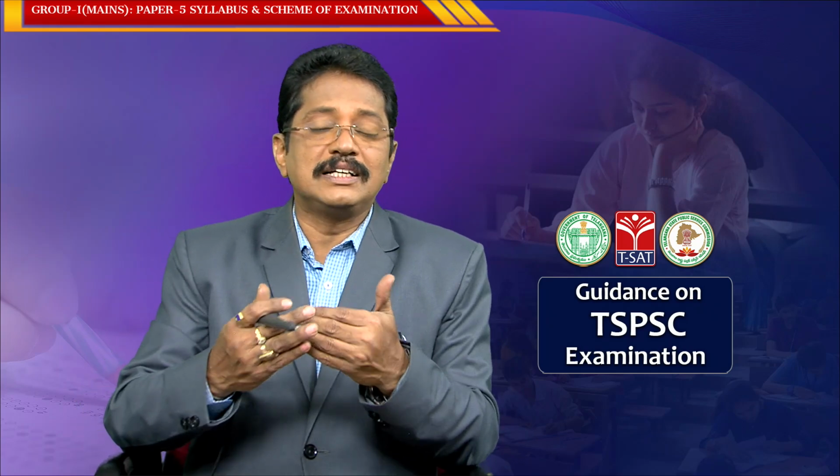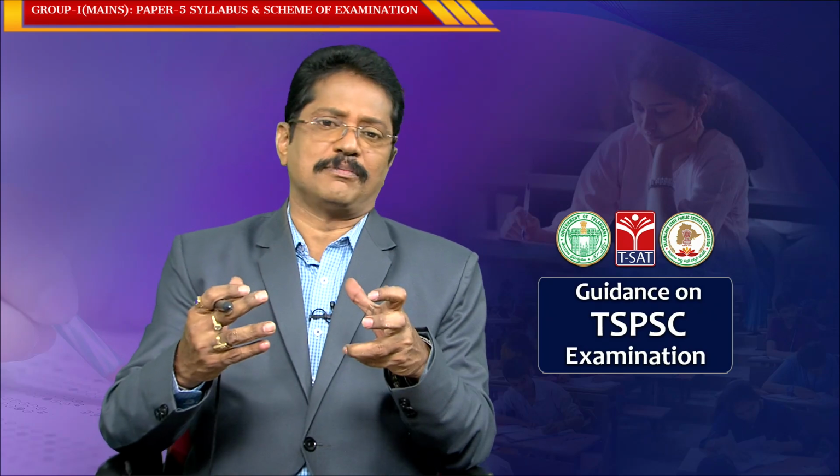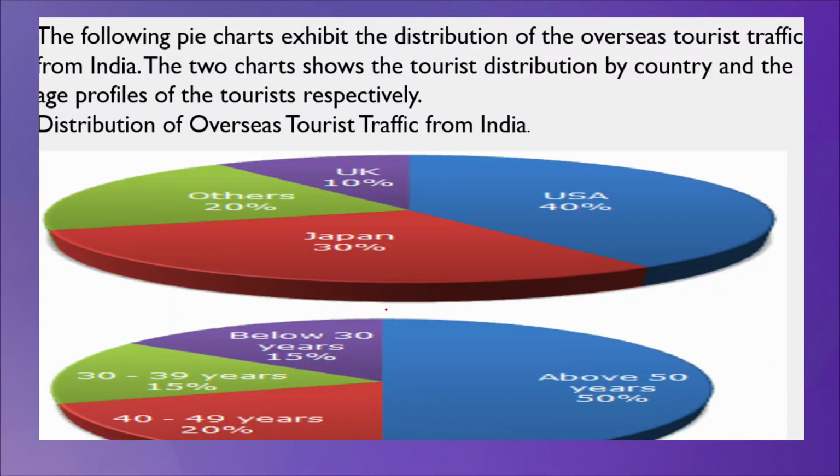Now we will do the pie diagrams. A pie diagram is a circular form. The information will be given in the form of sectors, clear. Each sector represents one particular area. Now see this. The following pie chart exhibits the distribution of the overseas tourist traffic from India. The two charts show the tourist distribution by country and the age profiles of the tourists respectively.